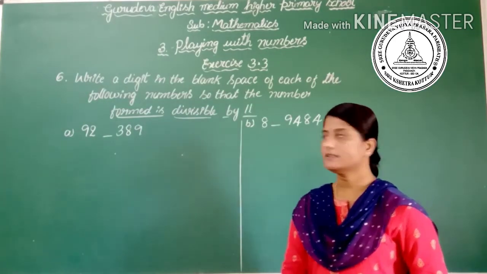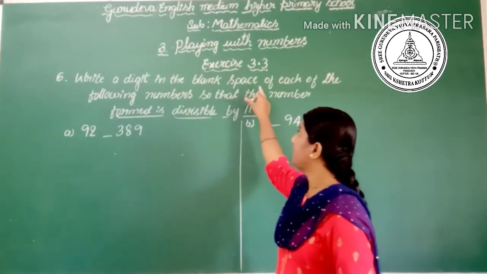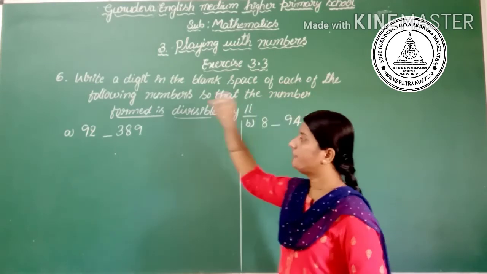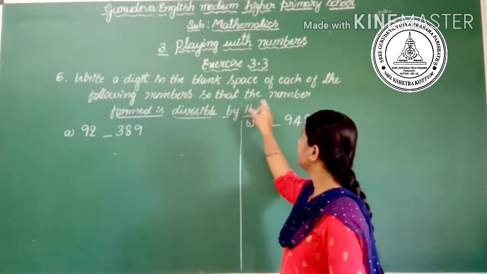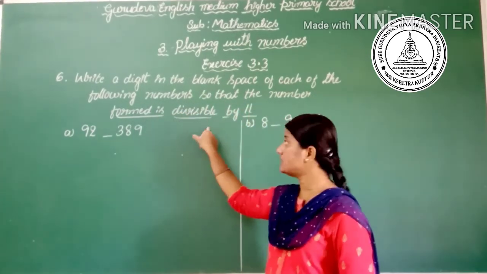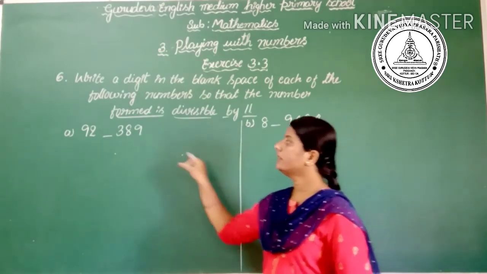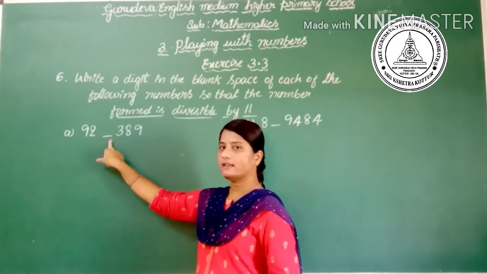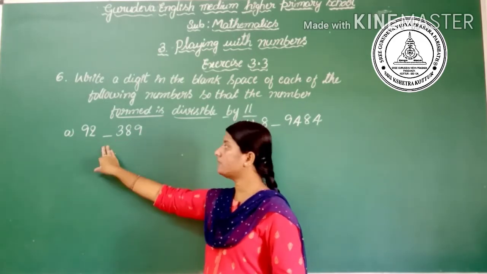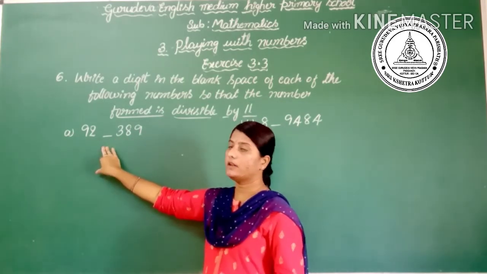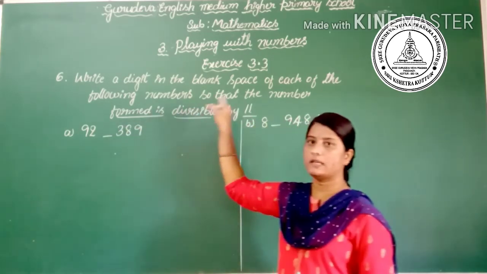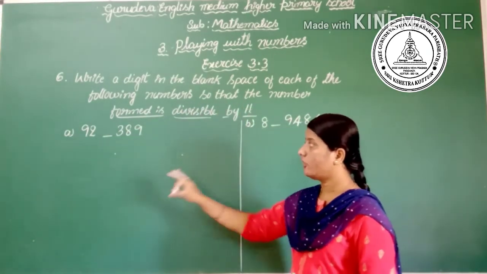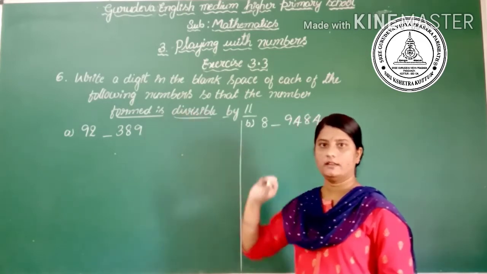The sixth question is: write a digit in the blank space of each of the following numbers so that the number formed is divisible by 11. Here they have given two questions. The first is 9, 2, blank, 3, 8, 9. In the space we have to fill a digit so that the formed number is divisible by 11.